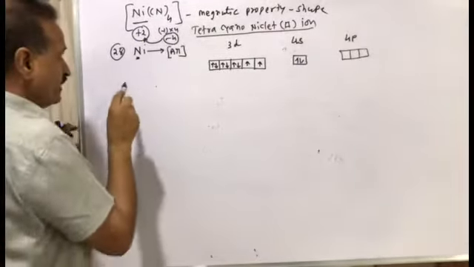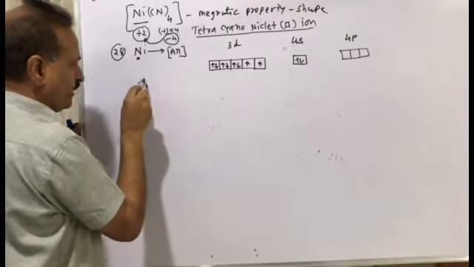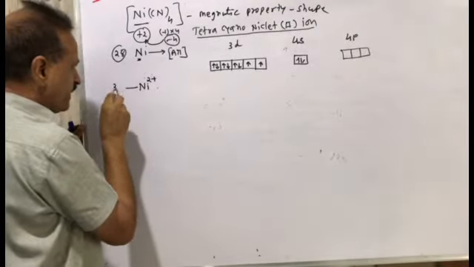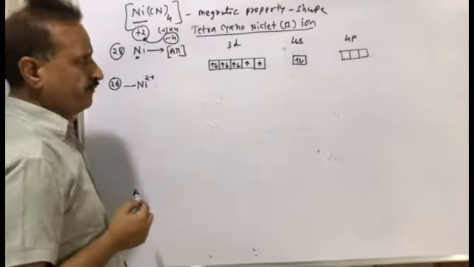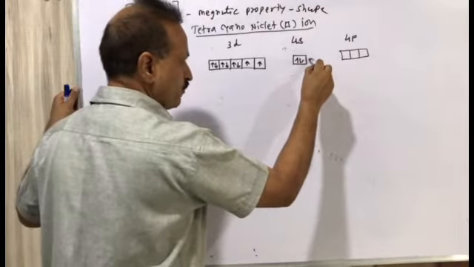Now we have the electronic configuration of Ni2+. We have to fill only 26 electrons. 2 electrons will be released, and those 2 electrons will be released from the 4s orbital.